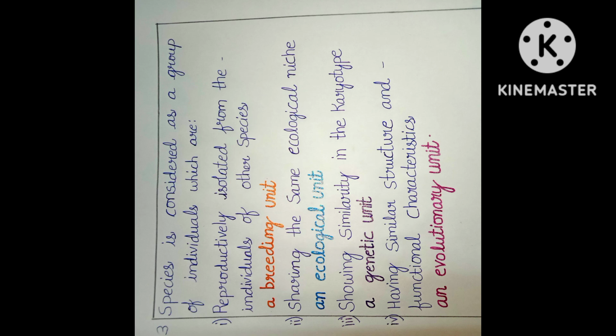Which unit here? A genetic unit. Having similar structure and functional characteristics, an evolutionary unit. Here, an evolutionary unit is a population of organisms that is considered distinct for purposes of conservation. Having which structure here? Similar structure. And which characteristics here? Functional characteristics. And which unit here? An evolutionary unit.